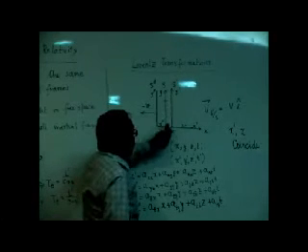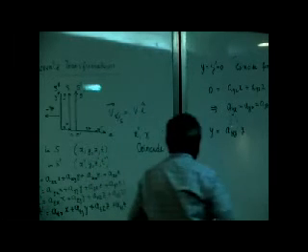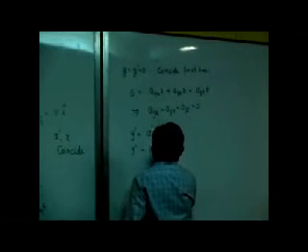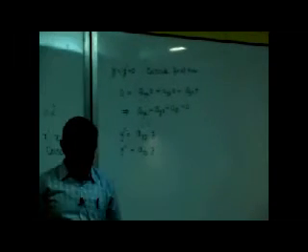As far as y is concerned, it should not matter whether I am moving in this direction or in this direction. Both should be the same. So I should get y double prime equal to a y, the same a. It should not matter. Is this clear?